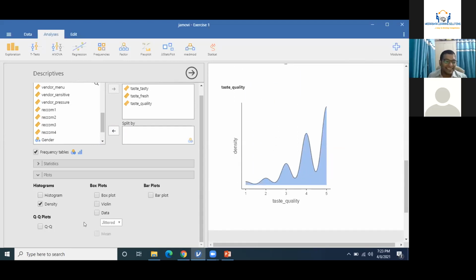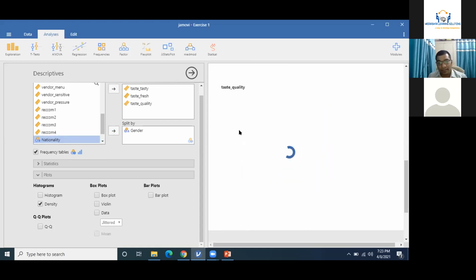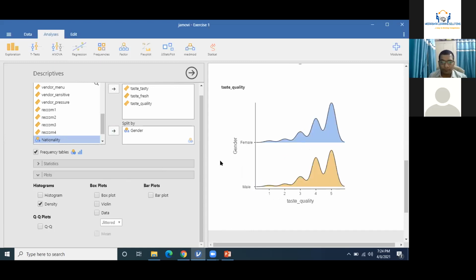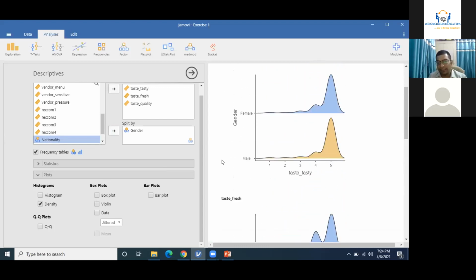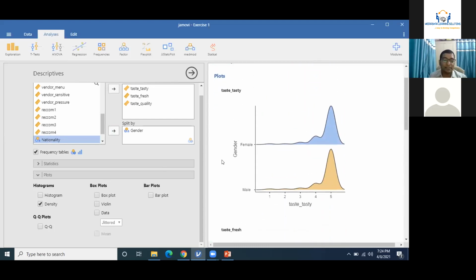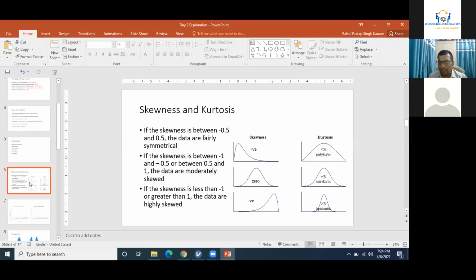So if you do not have anything to classify, the chart will be very simple, but if you have something to classify, the chart will be a beautiful plot of the present situation of the data. And looking at this data, you can very easily understand which type of data it is, right? If I take you to skewness and kurtosis.